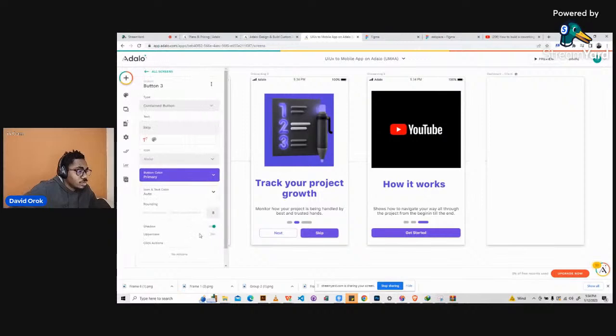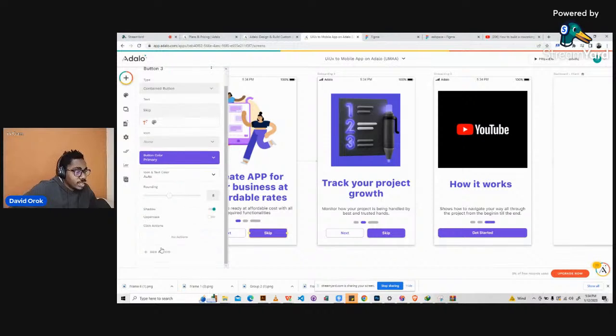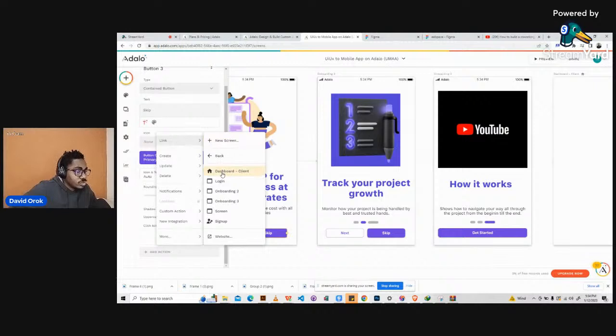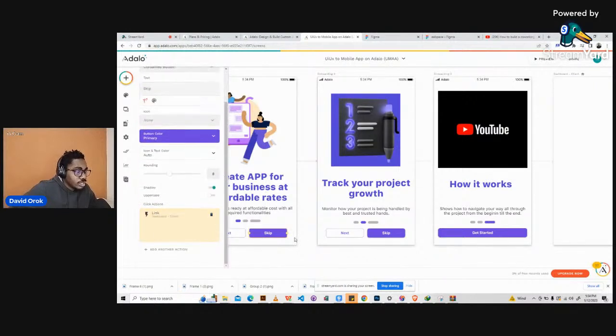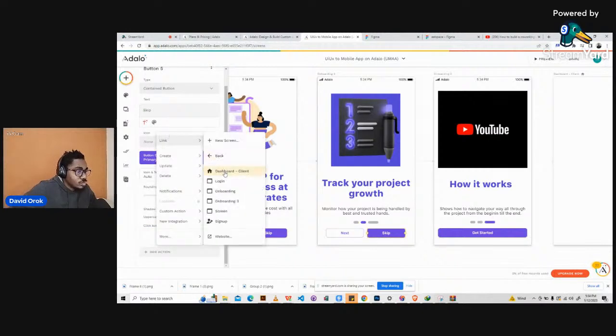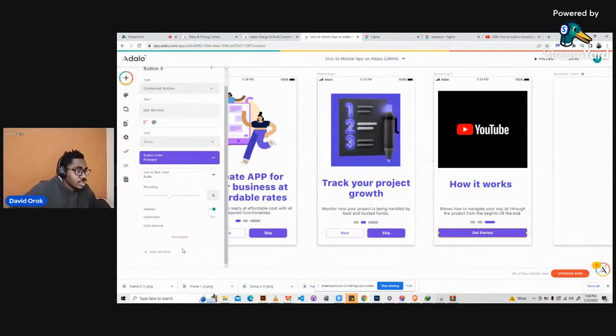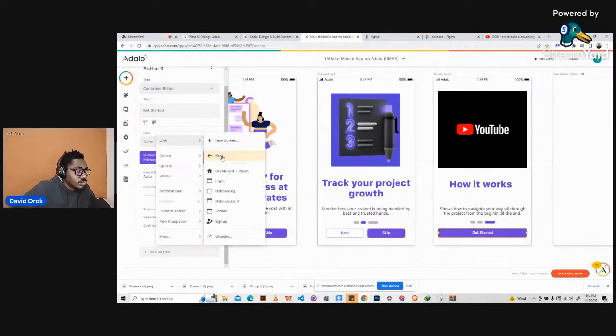So you come to skip. Skip will say, straight up, take me to, let's add the action. So it will be a link straight to dashboard. Go to dashboard client. All right, so that's what skip means. The same thing here: we'll click this next skip, and then add the same action, take me to dashboard. Then here, get started is also the same thing, take me to dashboard.